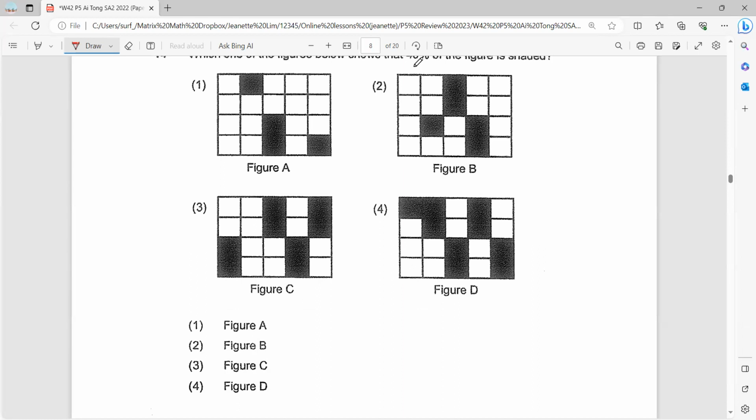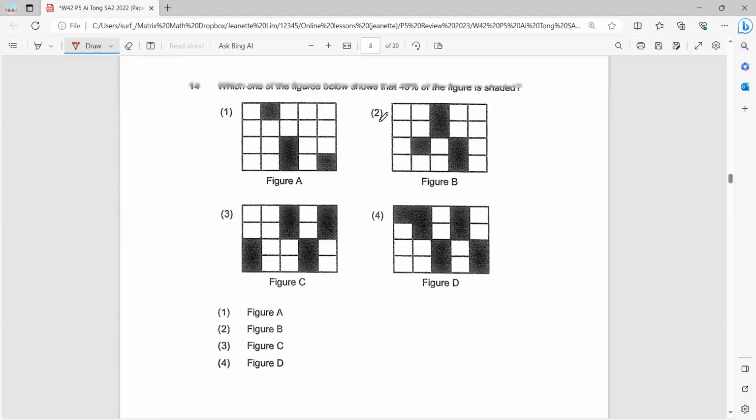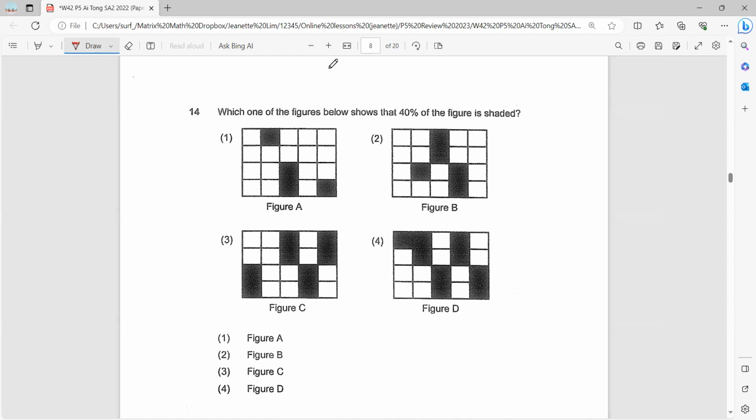Question 14. Which of the following figures below shows that 40% of the figure is shaded? Okay, so to find 40%, we have to count how many squares are there in total. So there's 5 here, 4 here, so total 20. 5 times 4 is 20. So to find 40% of 20, let's change 40% to a fraction, which is 2/5. And 2/5, to change it out of 20, you times 4. So there's 8 out of 20.